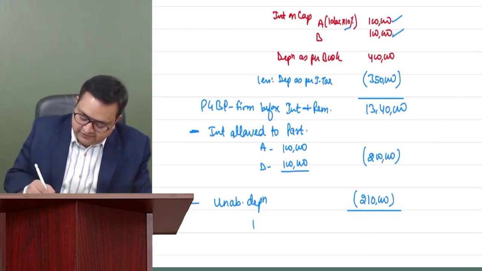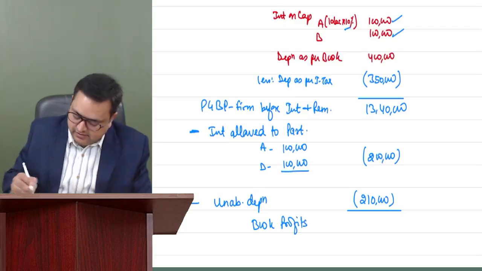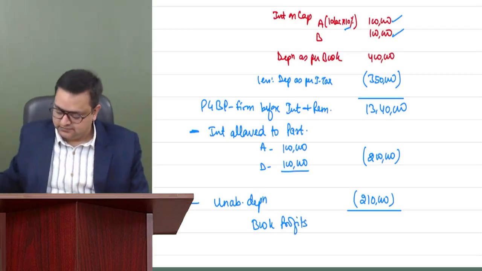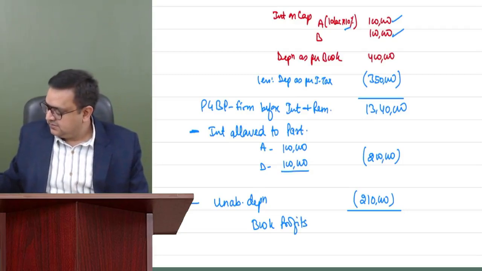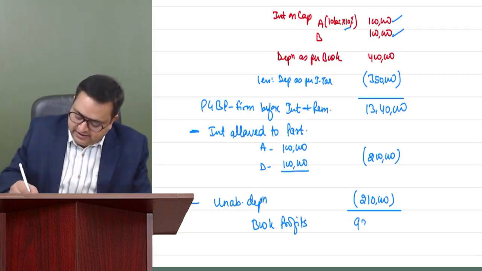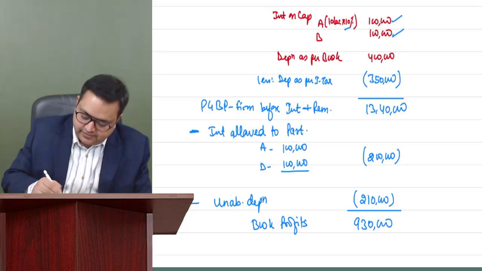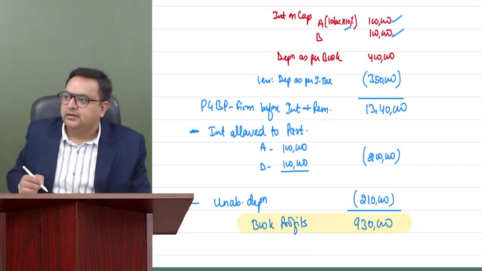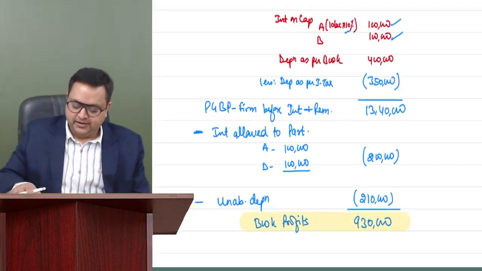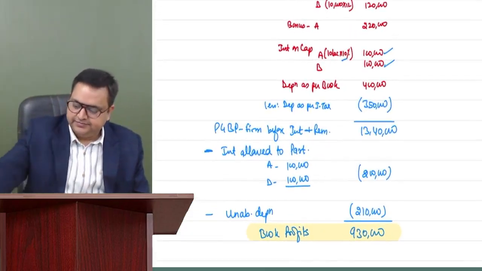This is your book profits, 9,30,000. Everybody done till here?